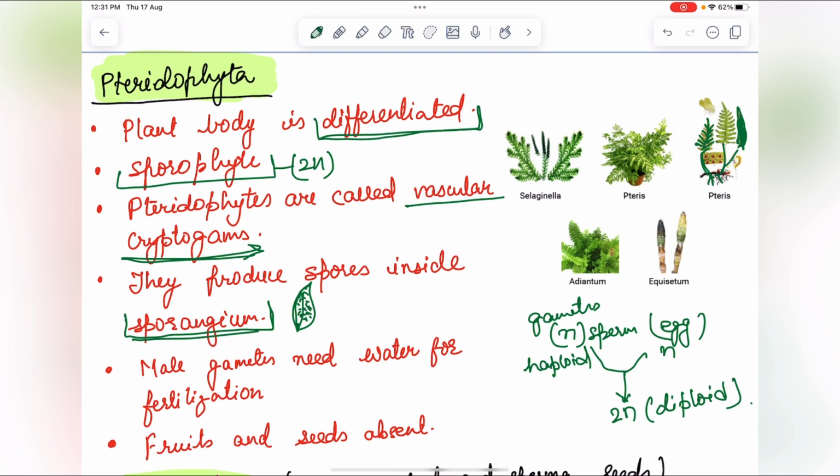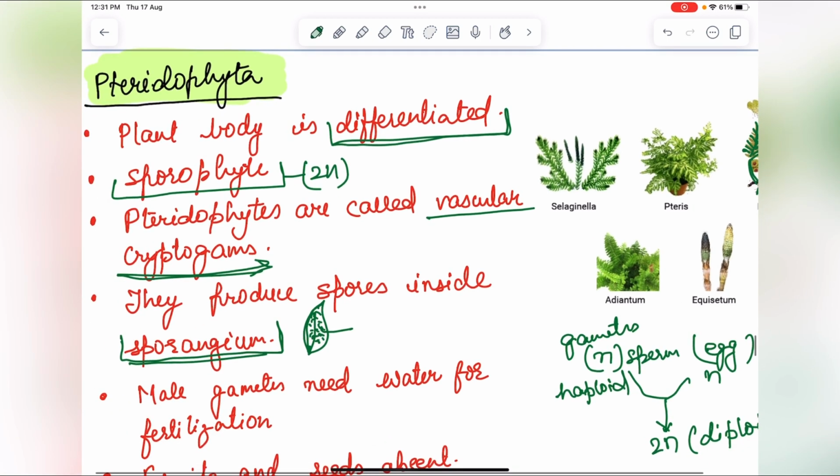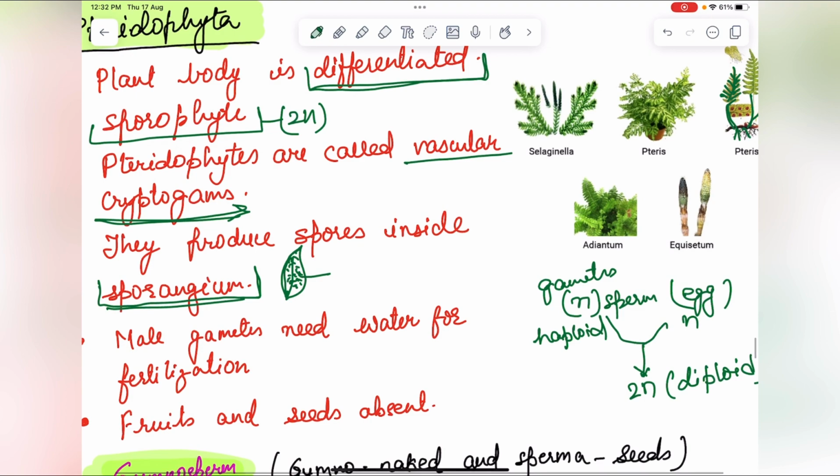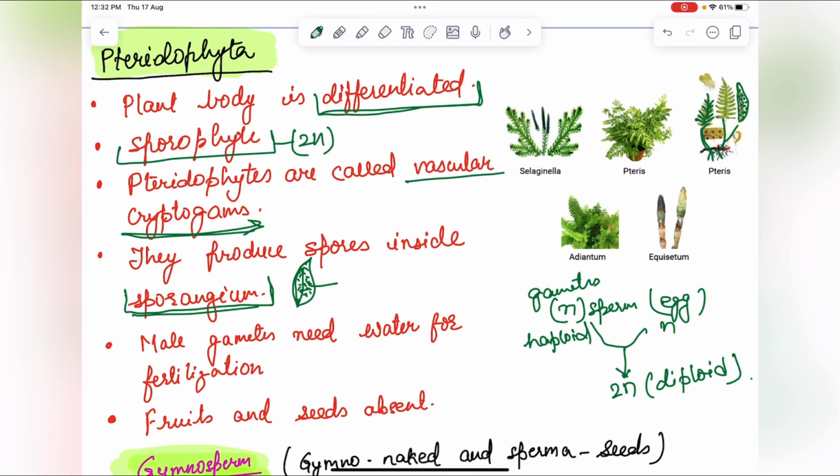That is called sporangium. What is the function of sporangium? It stores the spores. Next point is, male gametes need water for fertilization. In this, fruits and seeds will be absent.